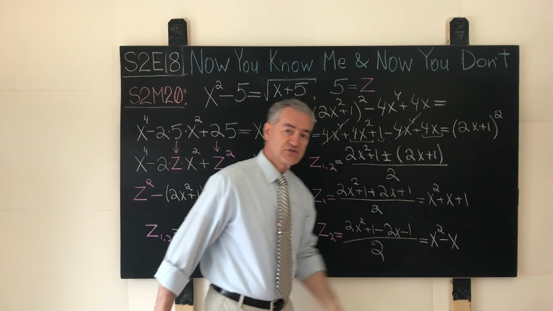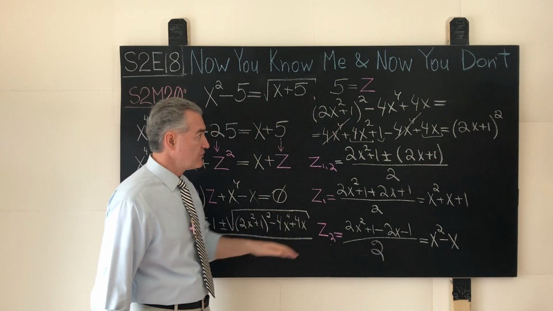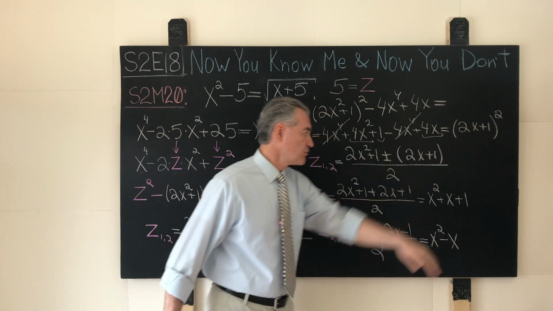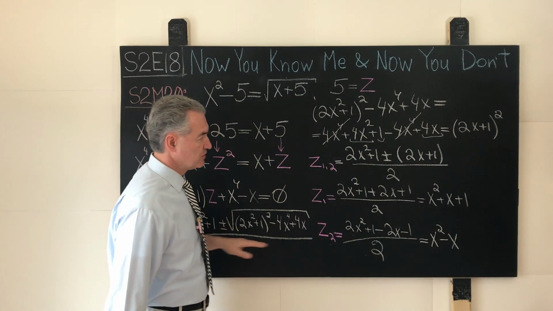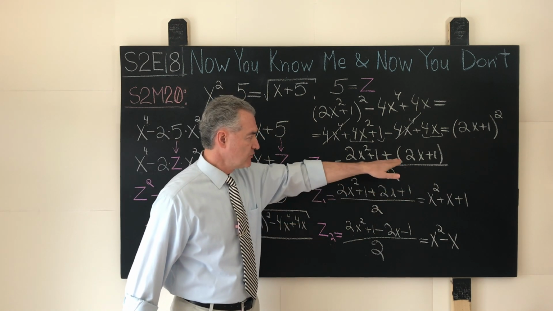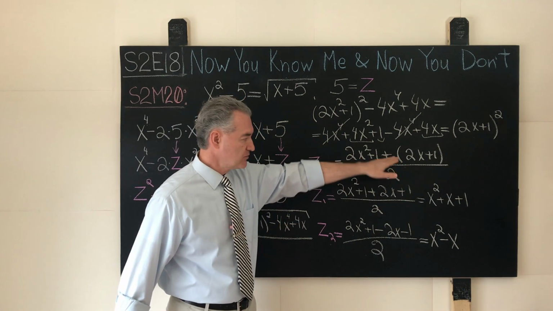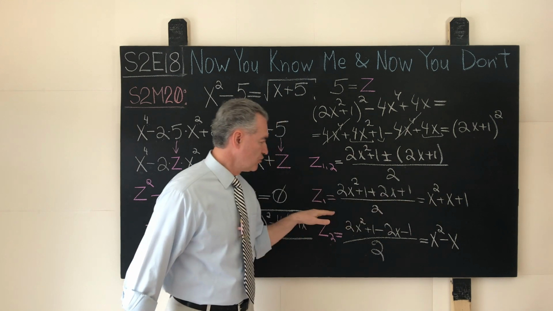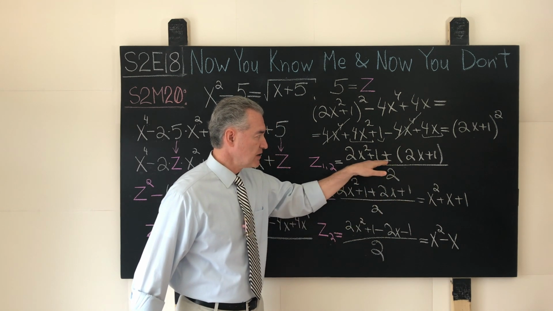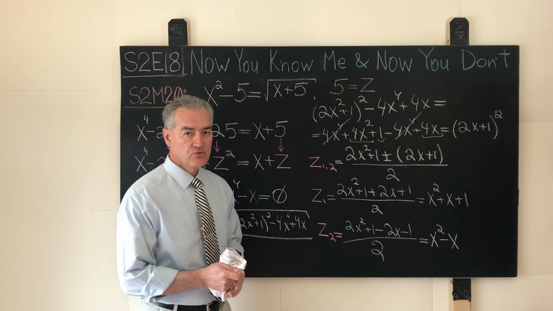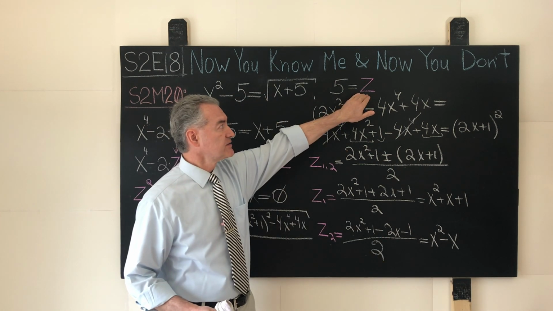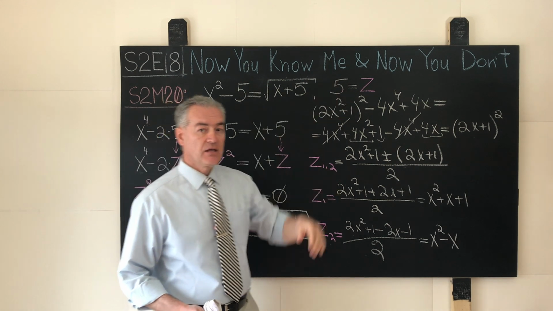The square root of a perfect square is the absolute value of that material that is being squared, but because we have the plus minus sign over here anyway, we take it as it is. Taking the plus sign, we obtain this root for z, and taking the minus sign, we obtain that root. And now all we have to do is take this substitution and work it in reverse.